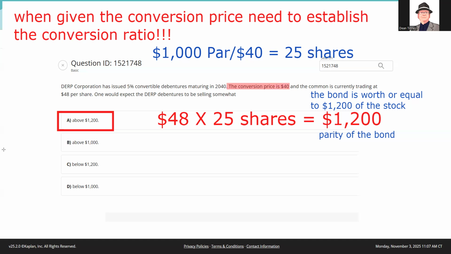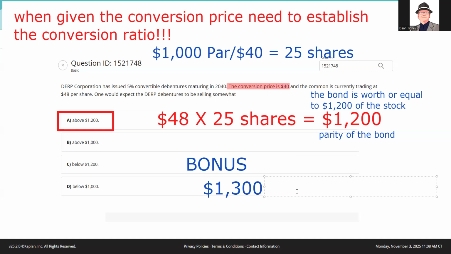Now, as a bonus question, they might ask you what is parity of the stock. We said we could assume, and that's the answer to this question, they would be trading somewhere above 1,200. But let me just put a price to it and give you a bonus question. If we're considering buying this bond at $1,300, $100 over parity, what would we be paying the equivalent of the stock?